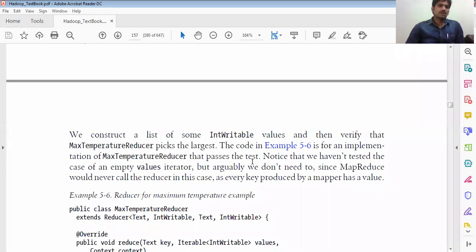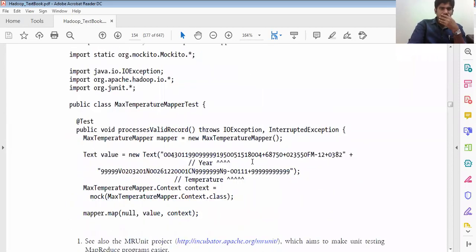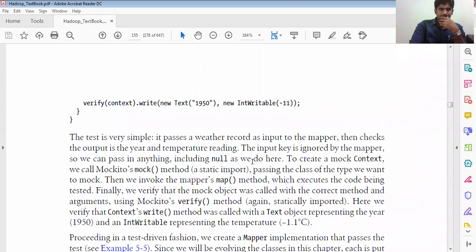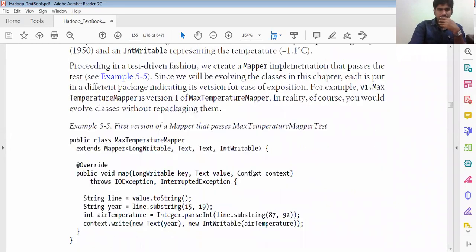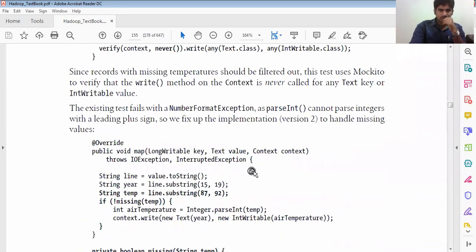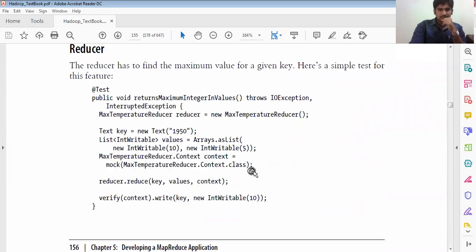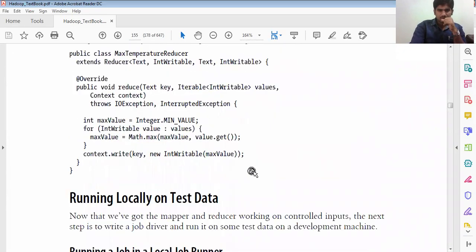So for every key, we know that here the keys are like the map data. The map data contains a key and a value. We can take one as the year and the other as the temperature: in that particular year, what is the temperature? So we can take the year as the key and the temperature as the value. And this is the code we already discussed in depth.